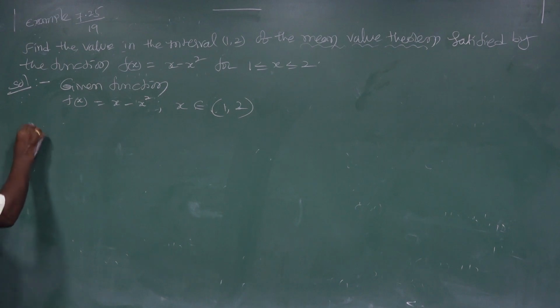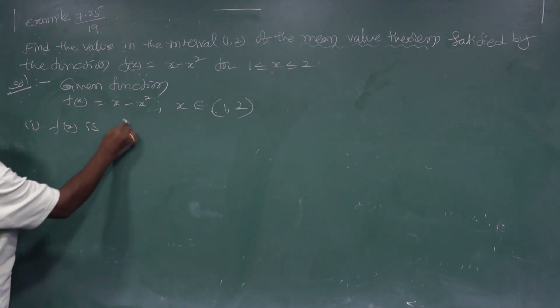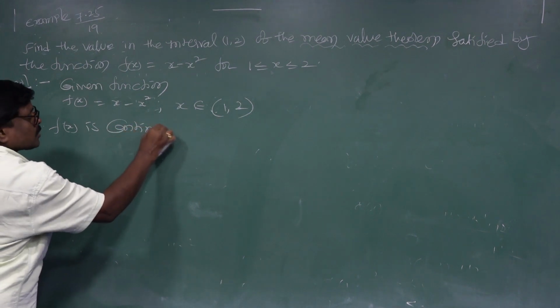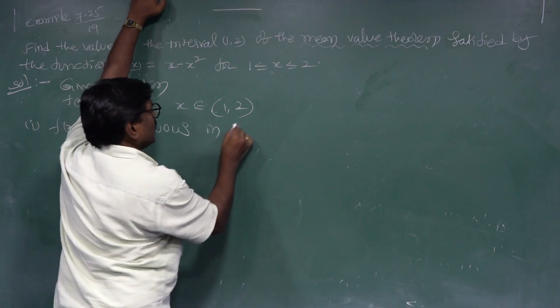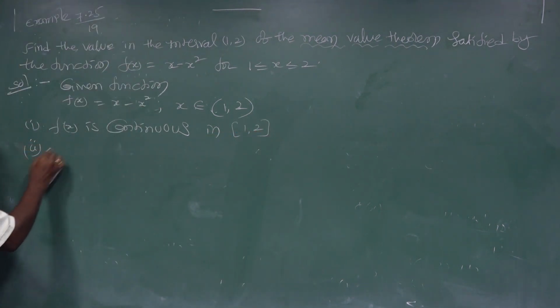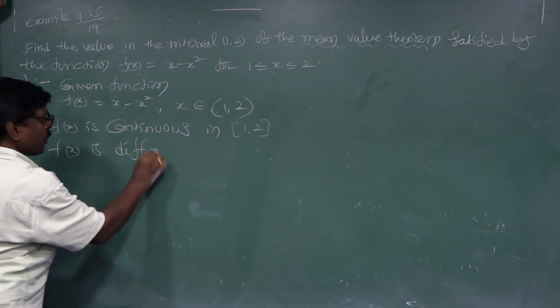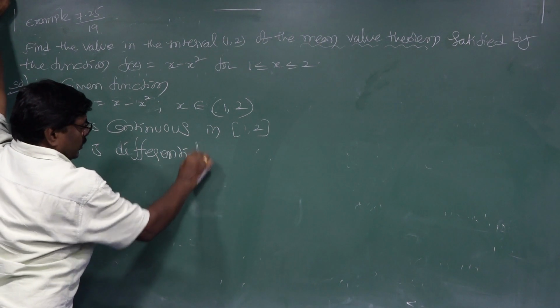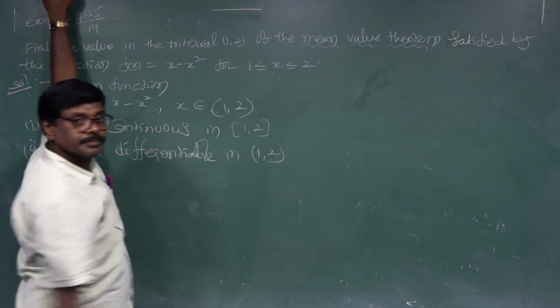Now, the first condition: f of x is continuous in the closed interval 1 comma 2. Second: f of x is differentiable in 1 comma 2.